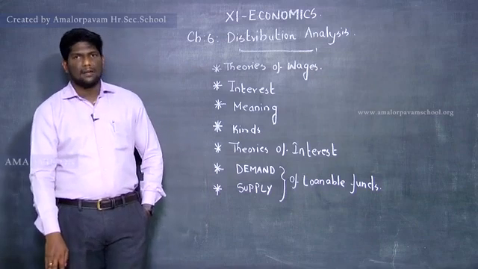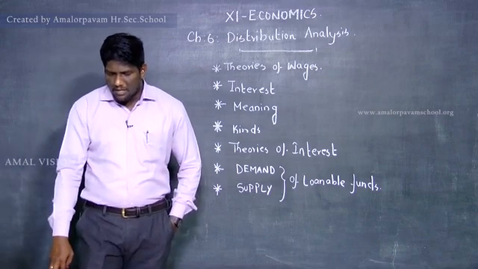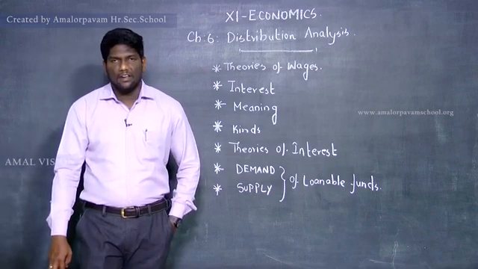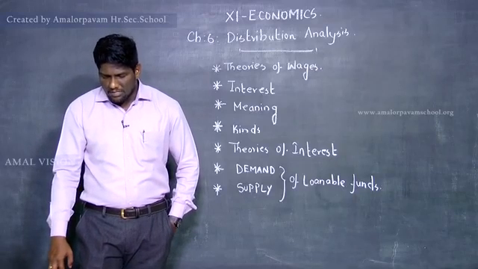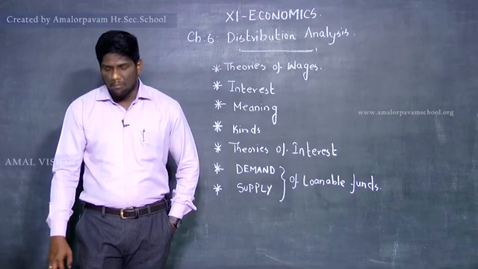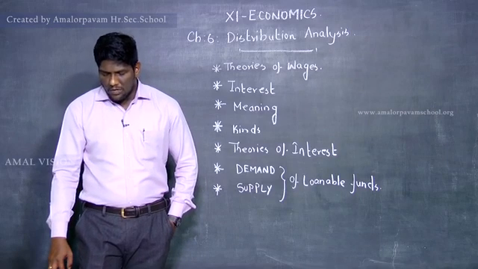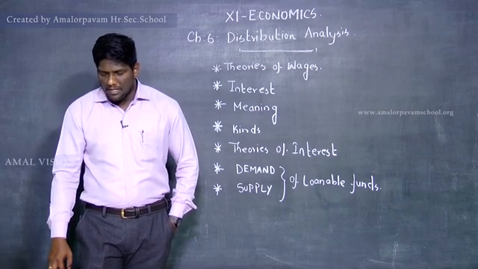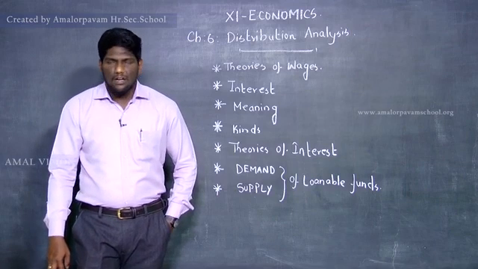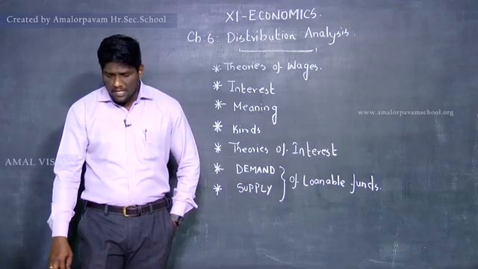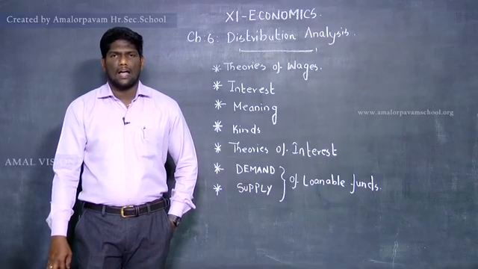Then criticism. According to this theory, saving involves suffering, but saving may not always involve suffering for some rich people. Rich people have money for which they do not get interest. Hoarding of money is to quench the thirst for liquidity. So this is a criticism which is made against the theory of waiting or abstinence.